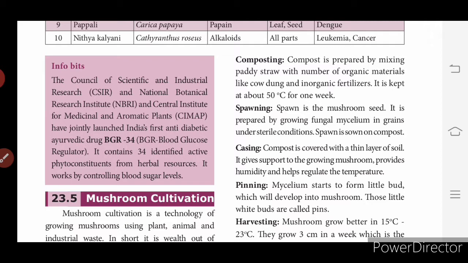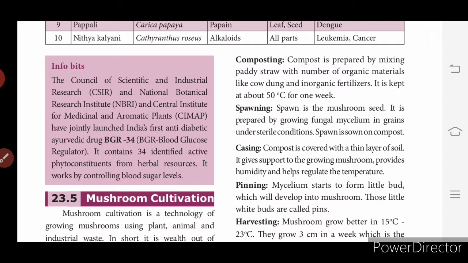So what is composting? It is prepared by mixing paddy straw, the waste of the paddy, with a number of organic materials like cow dung and inorganic fertilizers. We use both organic and inorganic fertilizers to prepare this compost, and it is kept at about 50 degrees Celsius for 1 week. Then the next step is spawning. What is spawning? Spawn is the mushroom seed.